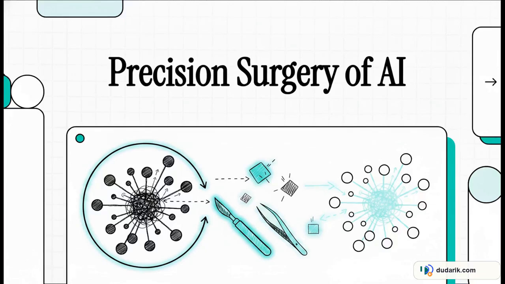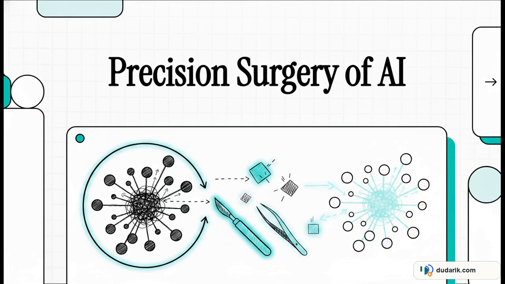Let's dive right into this explainer. Today, we're looking at a massive breakthrough in mechanistic interpretability. We're talking about a development that is fundamentally changing how we understand and, more importantly, how we edit neural networks. For the longest time, the internal workings of AI have been treated like a total black box. You put data in, you get magic out, right?